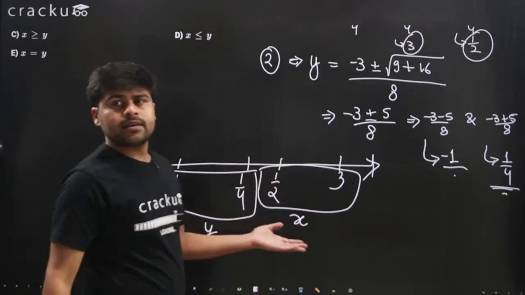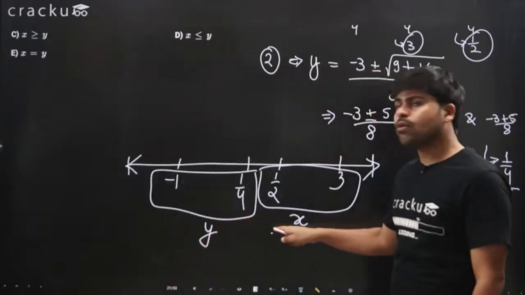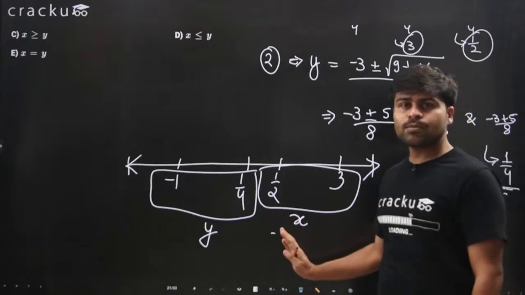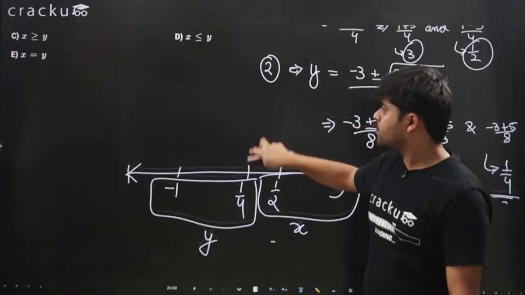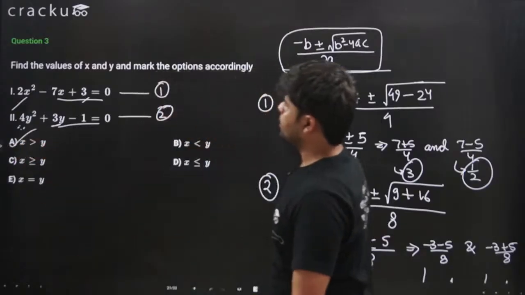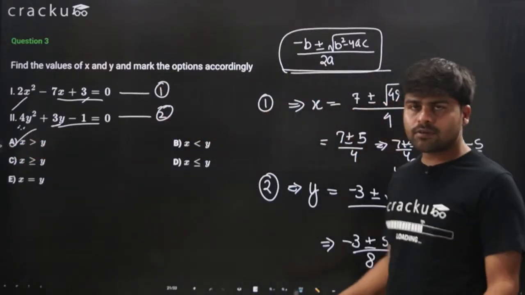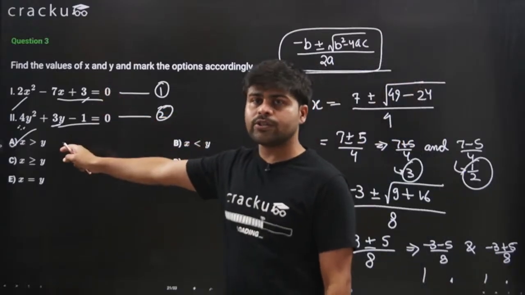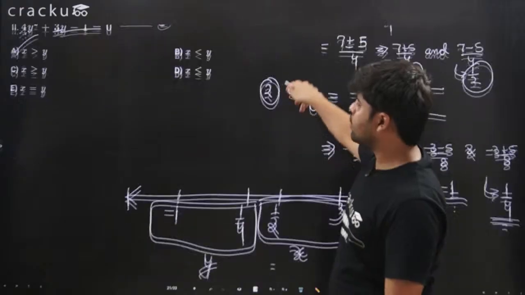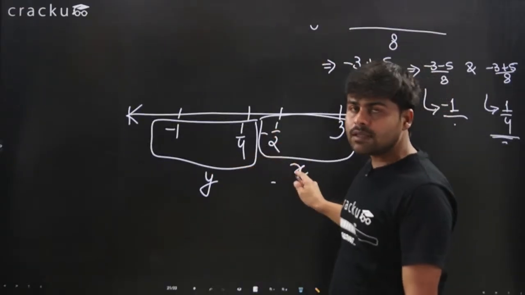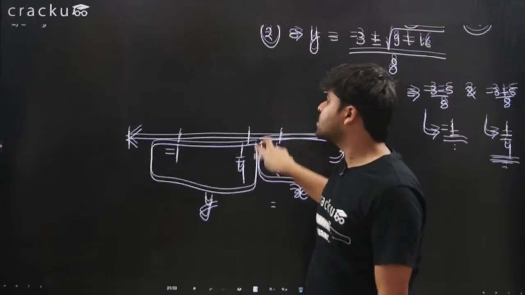So what can we say here from this? We can say that x is always greater than y, right? Because both the values of x are greater than both the values of y. And therefore, the correct answer will be x is greater than y, which is option A. Pretty fun question to solve, right? You first had to solve two quadratic equations, then you had to actually determine these ranges. Both of these values have to be smaller than or larger than both of these values.